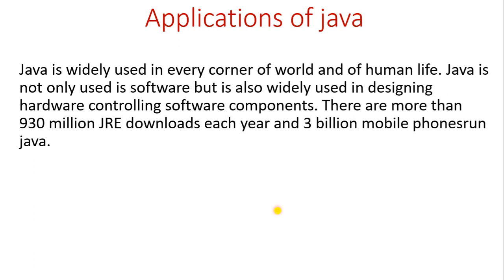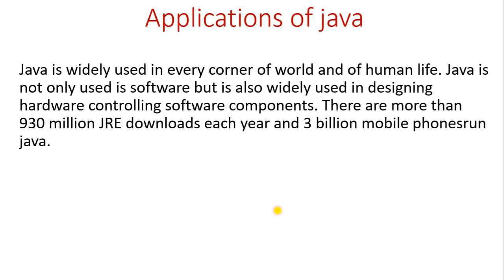Okay friends, Java came in the 1990s. Now we are in 2022, so more than 30 years have passed, and we are still using Java. After Java, many programming languages have come, but we are still using Java. Why?